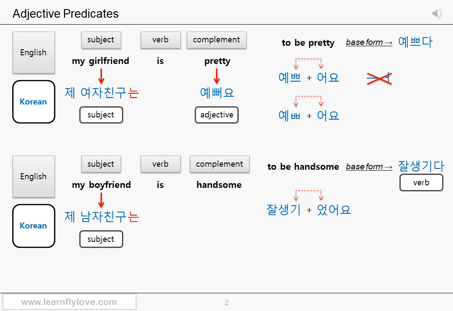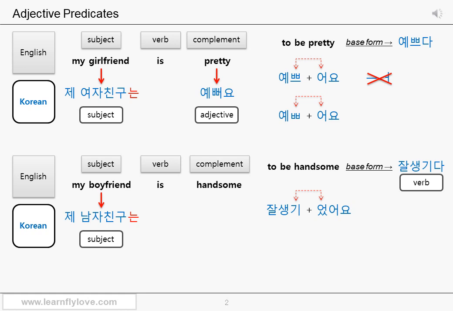Probably your real question will be, why is 잘생기다 a verb in the first place while it means handsome? Please don't ask. Nobody knows. I have my own theory though. FYI, 잘 means well, and 생기다 means something created, manifested, appears. You were created well when you're born or before you're born, so you're handsome.